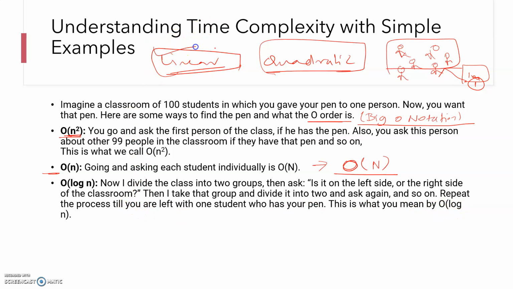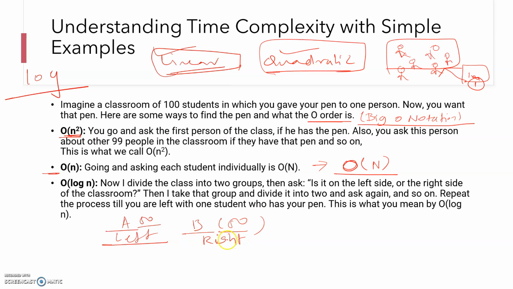So we saw what is linear and quadratic, right? Now we are going to see log. Log means consider you have 100 students. Now you are going to divide the students into left and right, so the left is going to be 50 and the right is going to be 50.